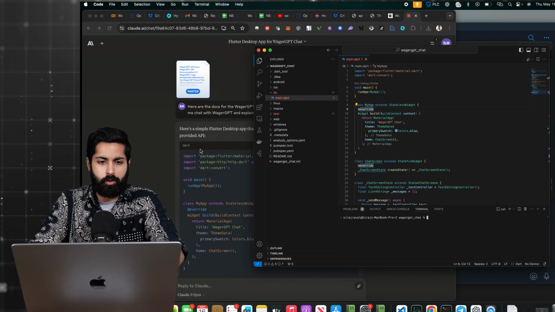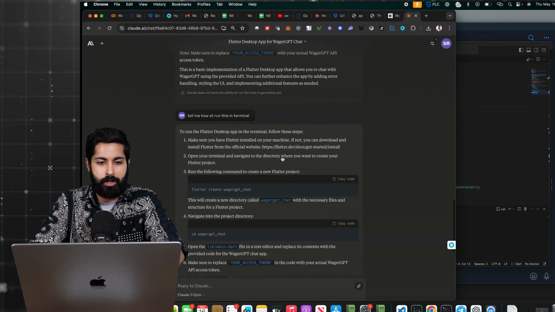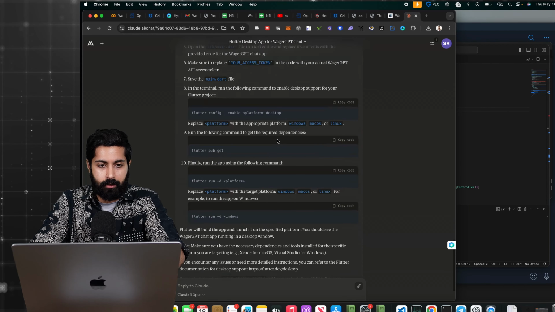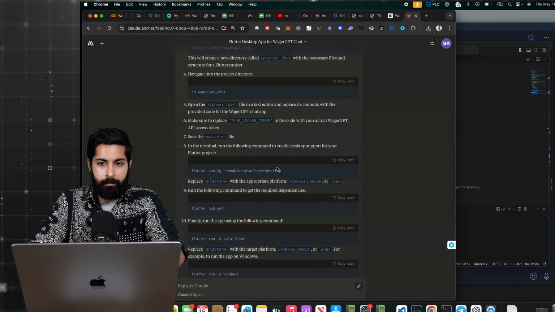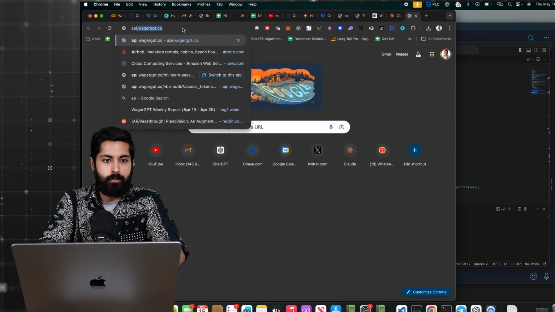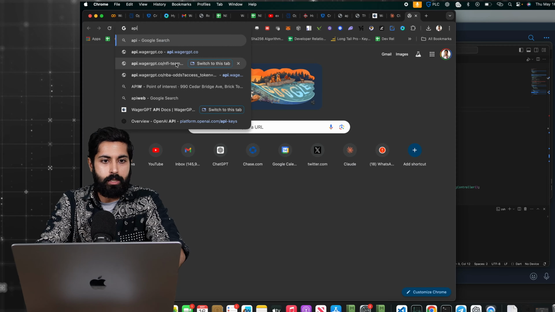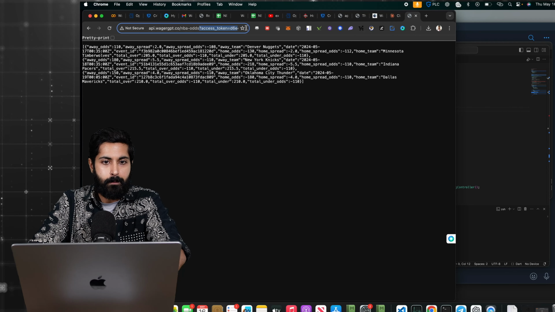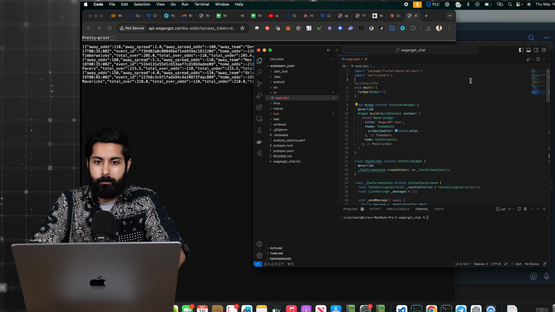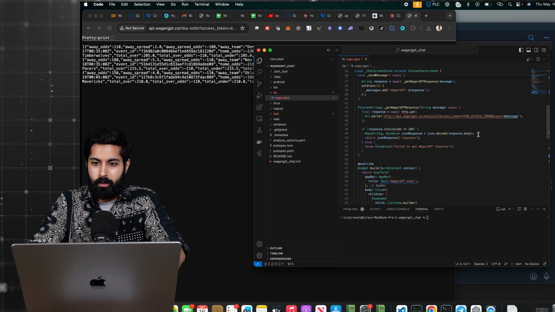I have used Cursor a little bit, but I didn't like it as much, but I know I'm going to start liking it because it's really good. So I'm going to replace that with my access token, api.wagergpt.co, with my access token here. Type in my access token. Got it.